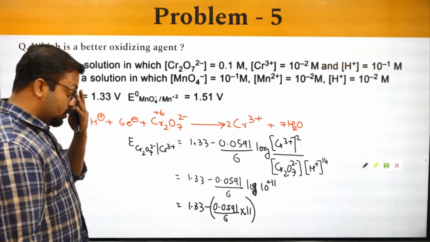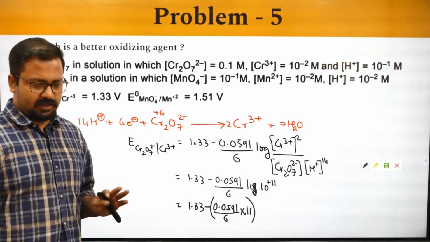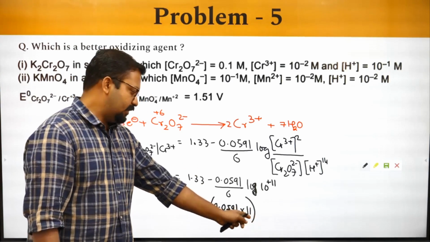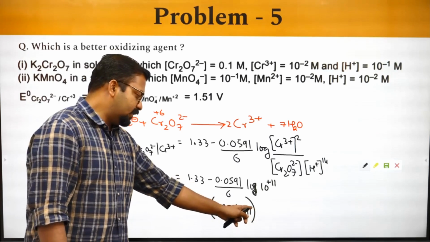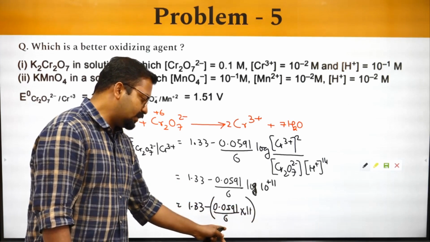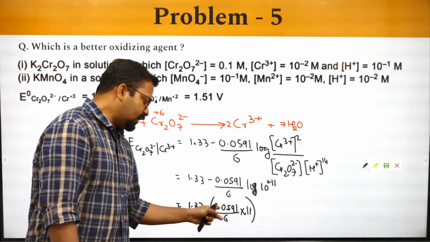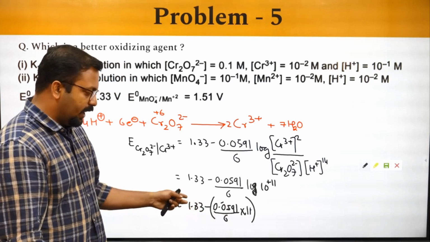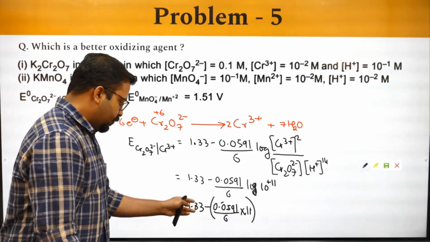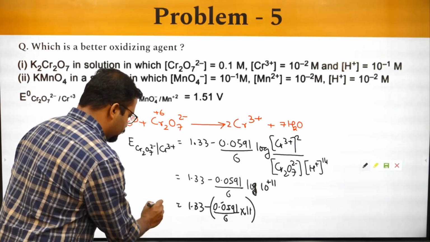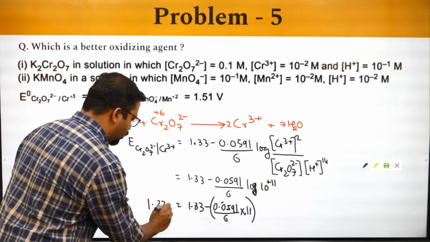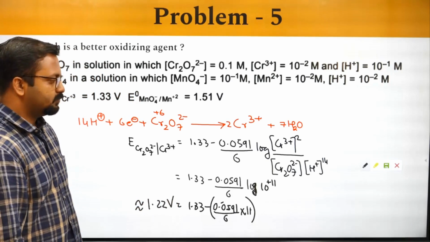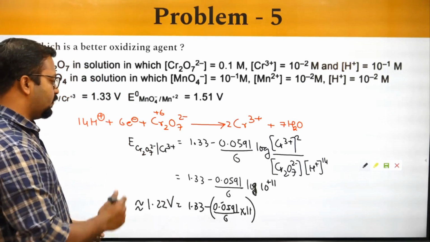Okay, if I approximate this, let's say we take 11 as 12, this will become 12 by 6, 2, and 2 times this value is 0.118, or 0.11, this will turn out to be equal to 1.22, almost 1.22 volts. Okay, let's try to work it out for the second one.